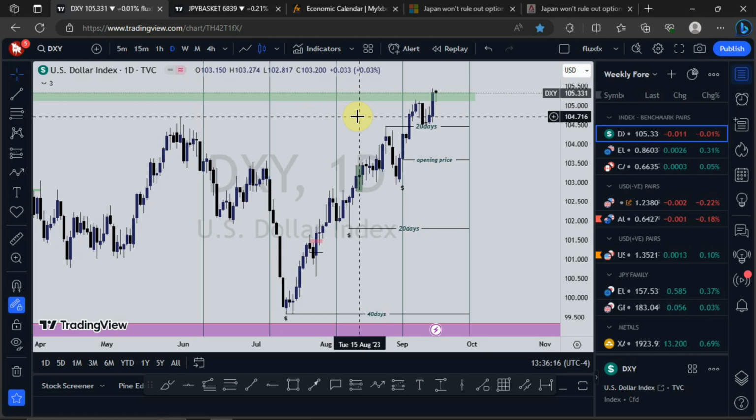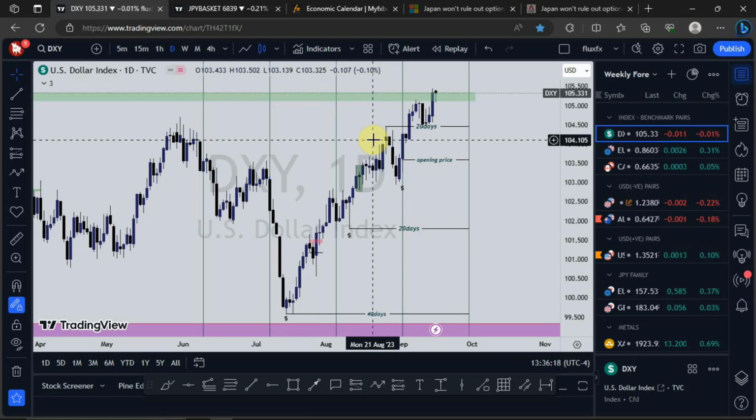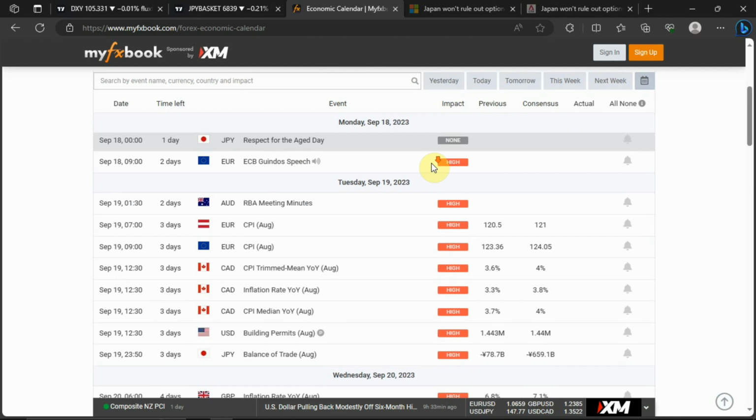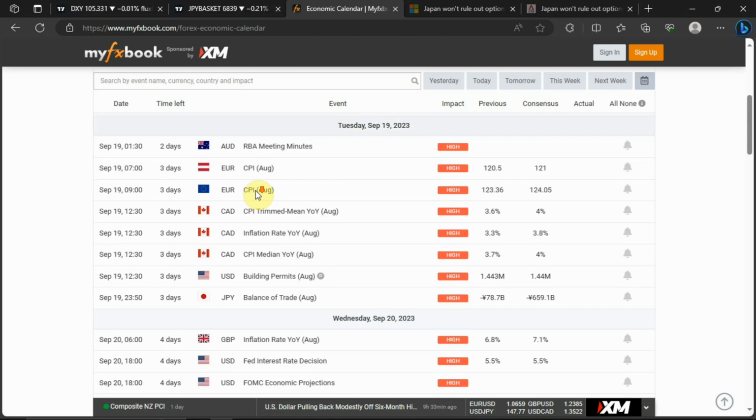But before we start, let's look at what is happening on the economic news calendar. On the economic news calendar for Monday, we have the JPY bank holiday. We have the ECB speech for the Eurozone. We have the RBA meeting minutes for Australia. We have the CPI for Austria. We also have CPI for Euro.